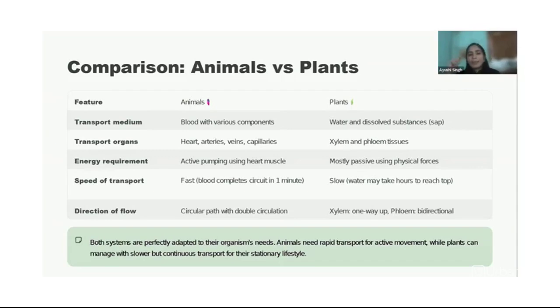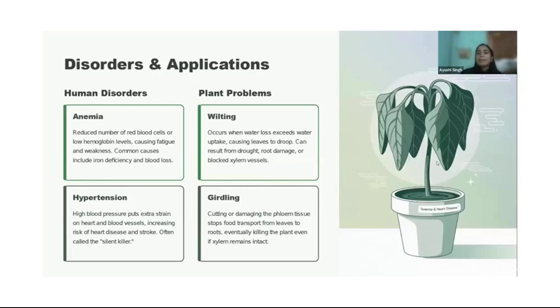Then speed of transport. In animals, it is very fast. Blood completes its circuit in 1 minute. Your heart is pumping all the time, right? But in plants, it is very, very slow. It takes a lot of hours for water to reach and then food to be prepared. Then direction of flow: I told you this is double circulation in animals. But here, xylem is one way, that is upward. Phloem is bidirectional. Then there are certain disorders and applications.